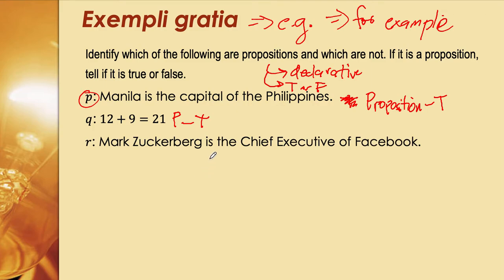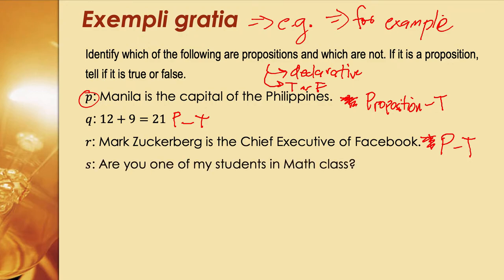For r, we say here that Mark Zuckerberg is the chief executive officer of Facebook. This is pretty much a declarative statement, and it is true. Therefore, this is a proposition. Let's write this again: proposition, P, and true.